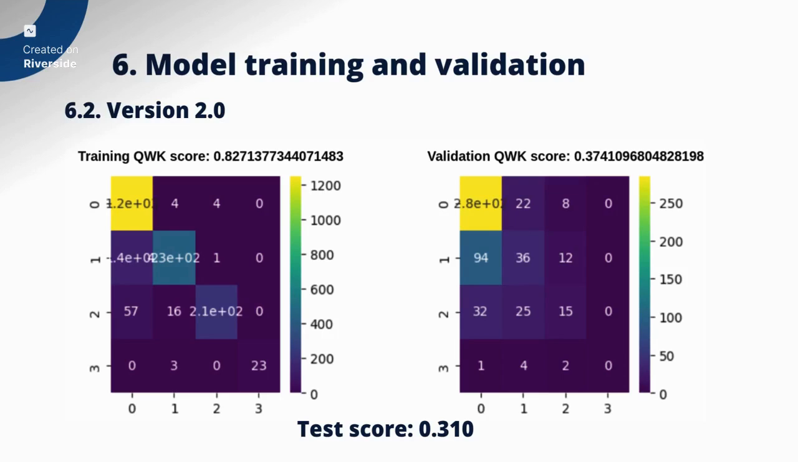And also, if you look at this confusion matrix here in the validation set, you can see that the predictions tend to favor the labels with a higher number of data. And we will try to fix this in the next version.